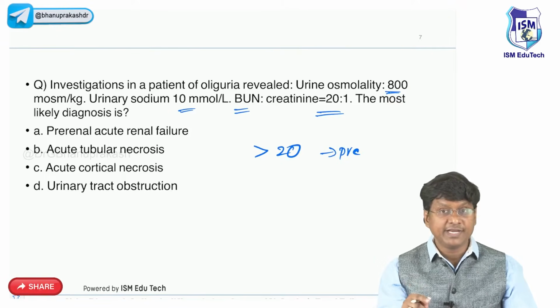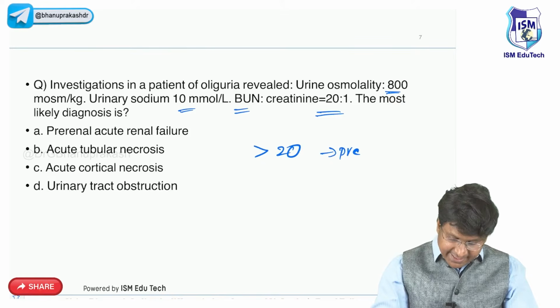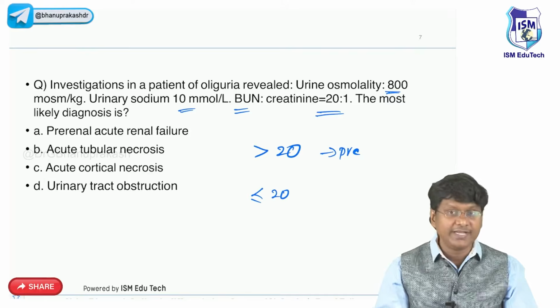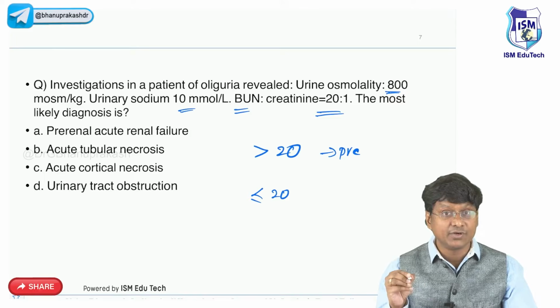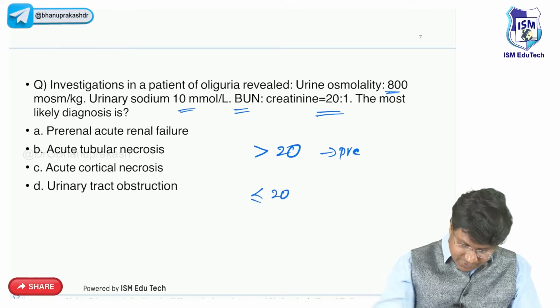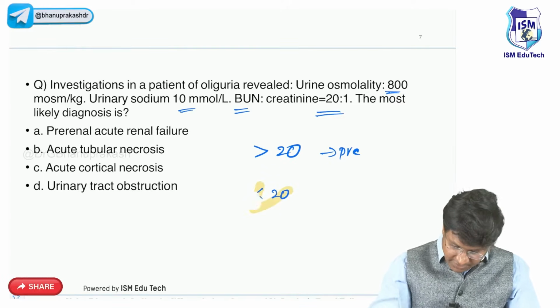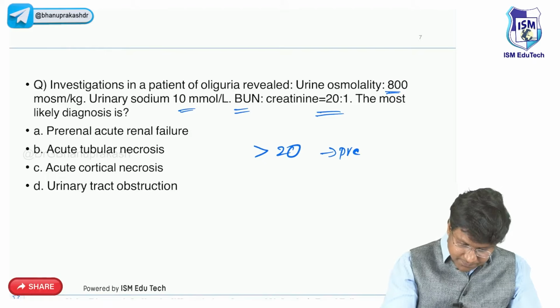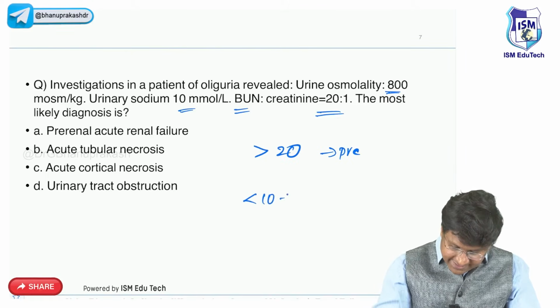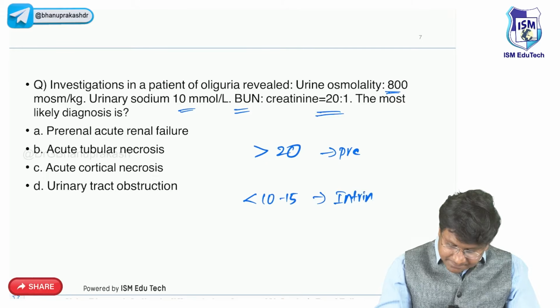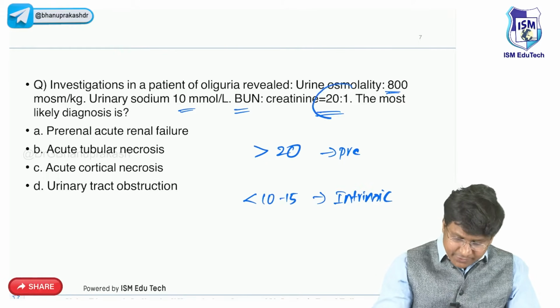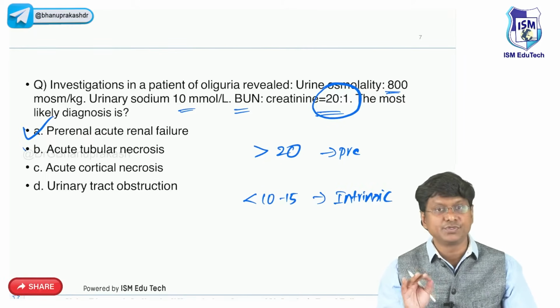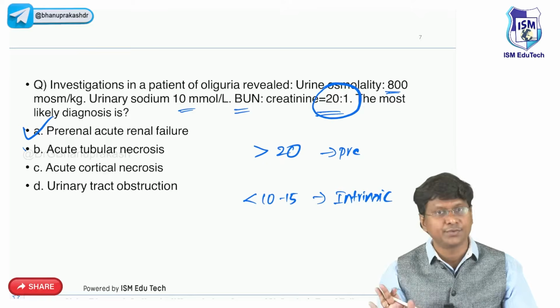But if the BUN to creatinine ratio is less than 10 to 15, that will be intrinsic renal. Right? How much is it here? 20 to 1. So this becomes your pre-renal type of acute kidney injury.